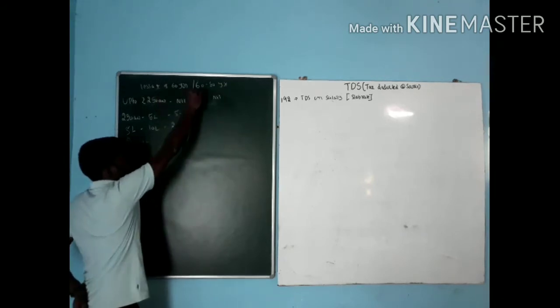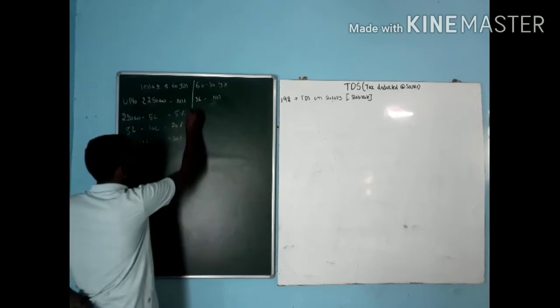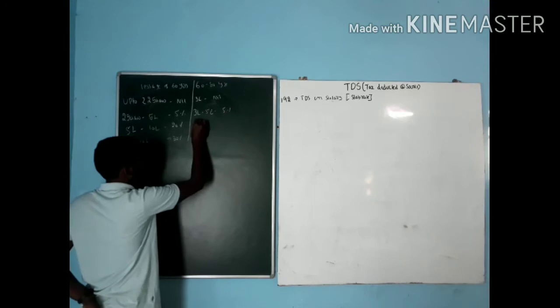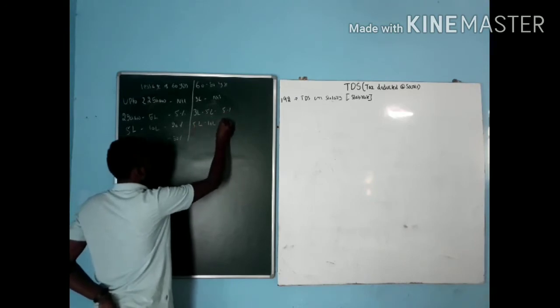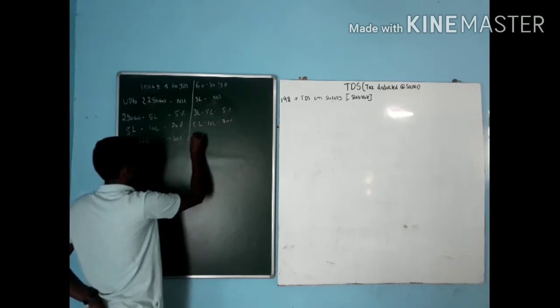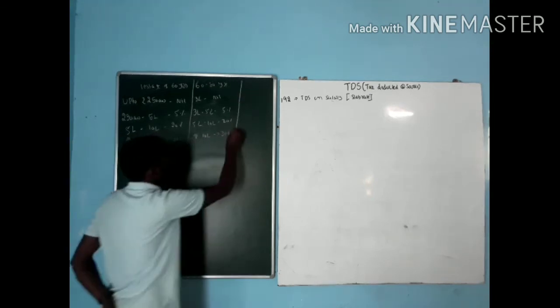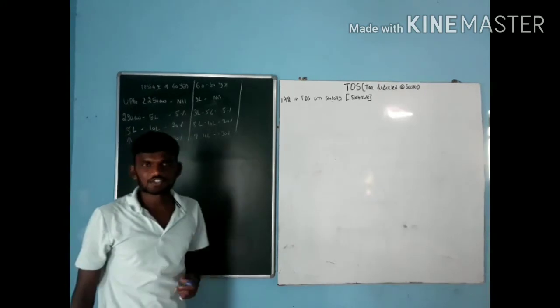Instead of 2 lakh 50, that is 3 lakh. Next one, 3 lakh to 5 lakh is 5%. Remaining things same. That is 5 lakh to 10 is 20%. Above 10 lakh, that is 30%. This is what applies between 60 to 80 years.